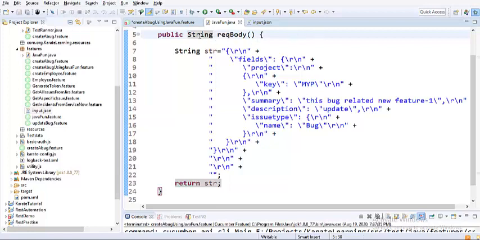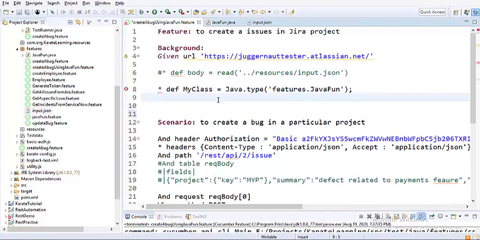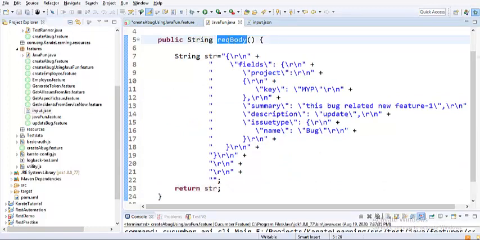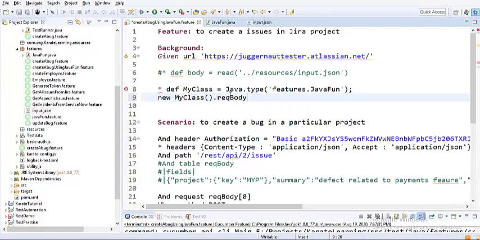Since it is a non-static method, and we have already loaded this particular class detail into a variable called my class, just create an object. I would say new my class dot, now call this method. What is the method? Request body, and it is not taking any parameters at this point in time. So request body is the method call, and now I will store this in another variable called body. Okay, make sense, guys?